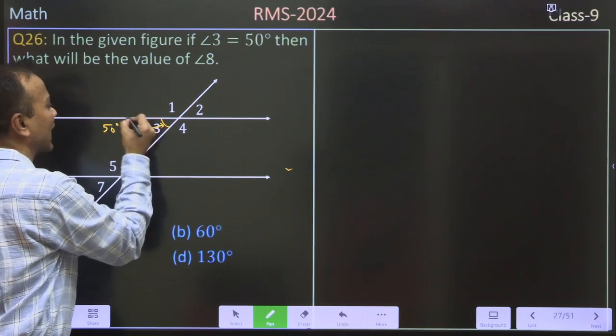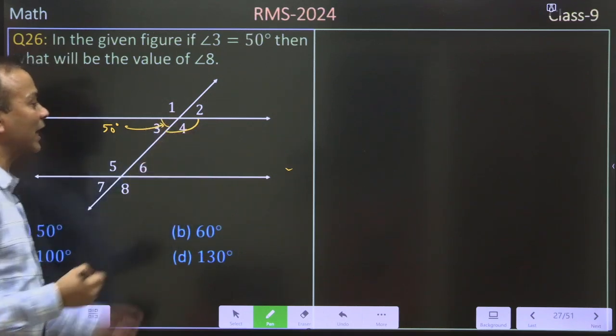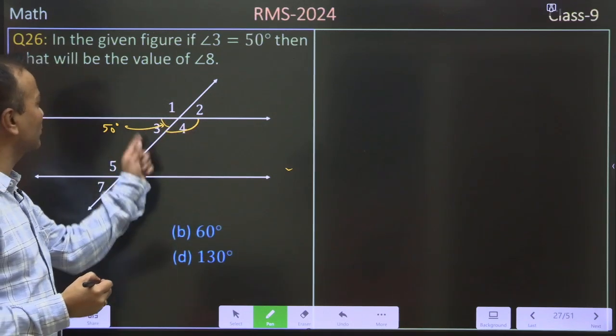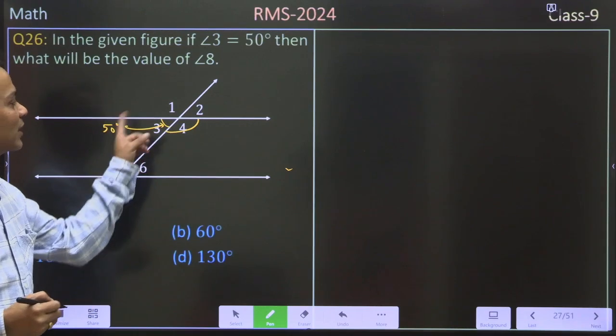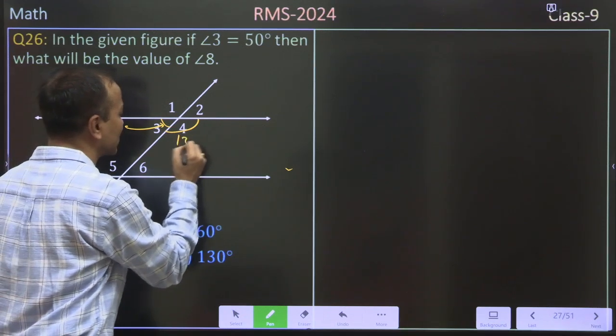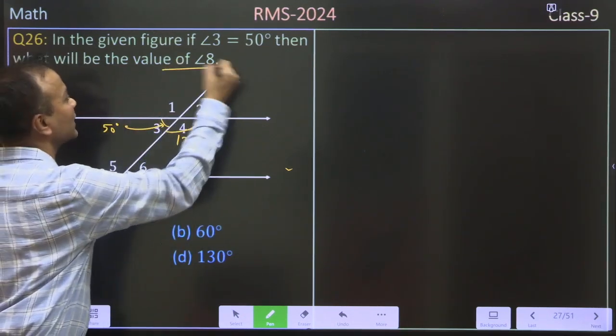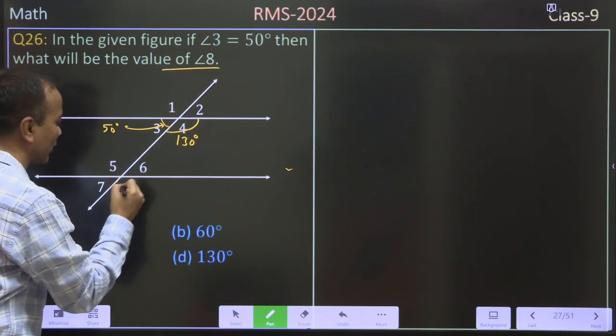So as a line pair angle, this angle 3 and angle 4 both together will become 180. So 180 minus 50, it means angle 4 will become here as a 130 degree, and as per the question they had asked about that angle 8. So this is our angle 8.